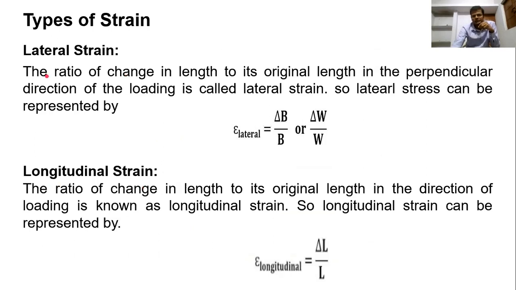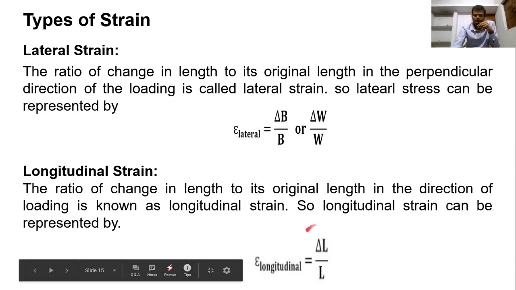The ratio of change in length to its original length in the perpendicular direction of loading is called lateral strain. So lateral strain can be defined as del B upon B or del W upon W. As we applied a load, the length was increased. So the ratio of change in length to original length, which may be increased or decreased, is longitudinal strain. Here, length is increasing, so change in length is del L, and original length was L, so longitudinal strain will be del L upon L.